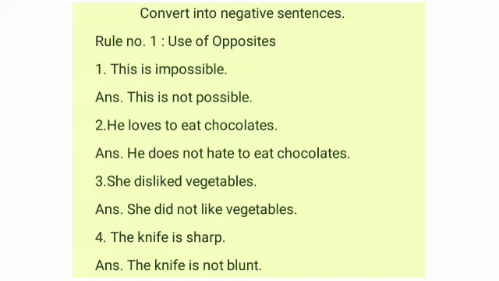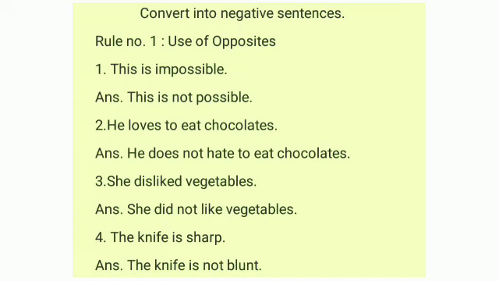Now, the fourth example. The knife is sharp. So, here which word has an opposite? The word sharp. Then what is the opposite of sharp? It is blunt, B-L-U-N-T. So we can change it like this. The knife is not blunt. The meaning is that the knife is sharp.